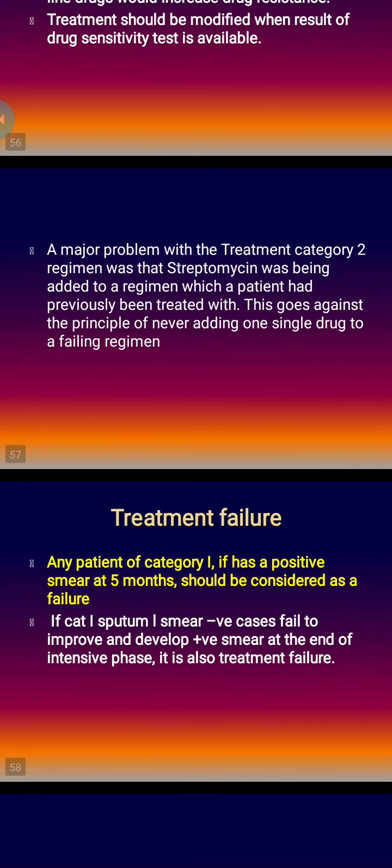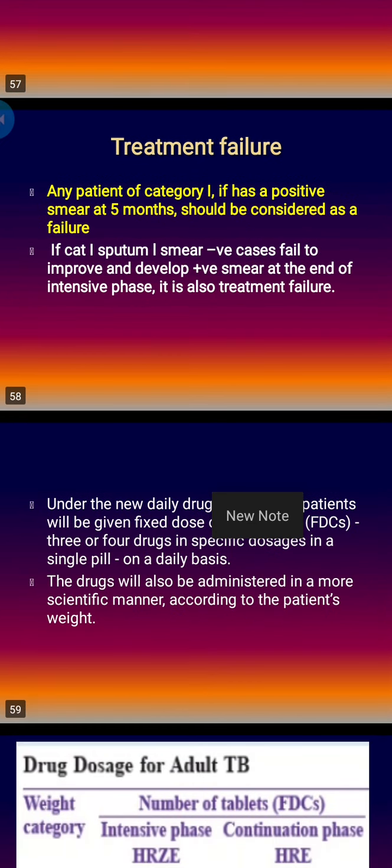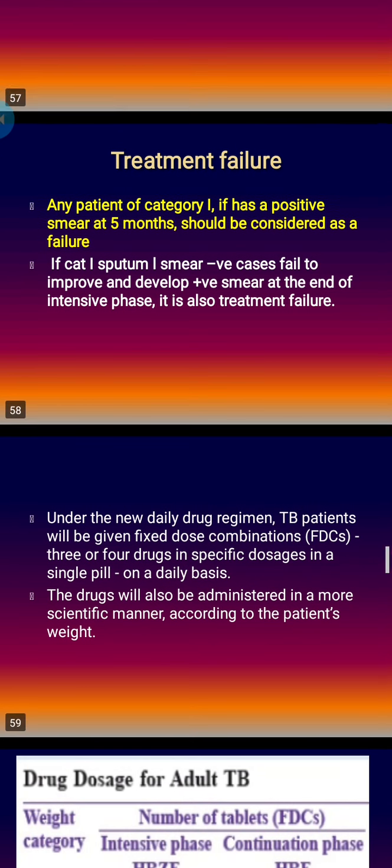Treatment failure means either sputum is not converted to negative after 5 months of therapy, or sometimes even sputum negative patients may convert to sputum positive, that is, the reverse may occur. And if a sputum negative patient at any point of time becomes sputum positive, that is also treatment failure. Then you have to add at least 2 groups of drug depending on the drug sensitivity result.